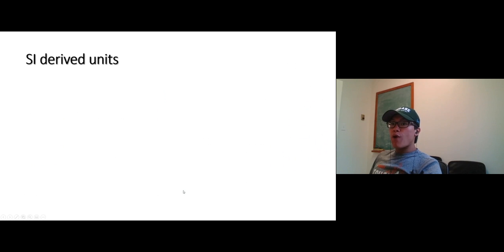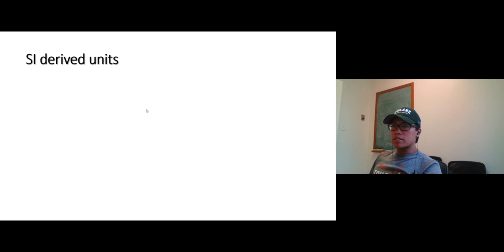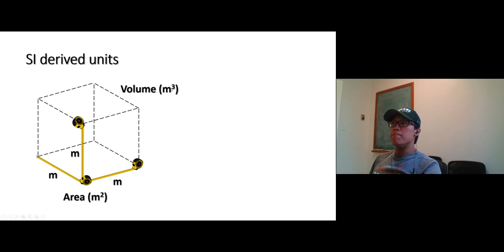We also have SI derived units, which use these base units to make other units. I'll give you some examples. If you still remember, what's the SI unit of length? Meter, right? So length times length, you get an area. The SI unit of area is meter squared, not centimeter squared, not decimeter squared. It's meter and meter, so meter squared. And if we have length times another length times another length, we get volume, and the SI unit of volume is meter cubed. Not centimeter cubed, not milliliter, not liter, not quarts or ounces.